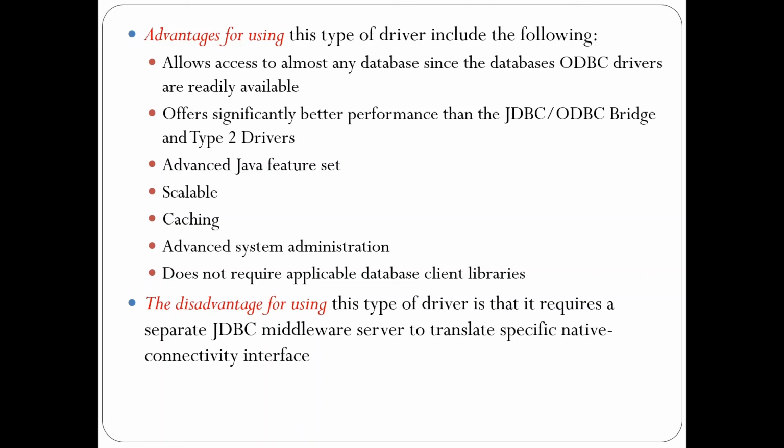And in the type 2 driver, we are making use of native code. The Java application code has to be converted into the native code, that is C or C++. To make a conversion between Java application and the native code, again it takes more time. But in type 3 driver, the JDBC-ODBC bridge and native code have been eliminated. Directly your application program communicates with the database with the help of a middleware server. Due to this, the performance of type 3 driver is better than type 1 and type 2.